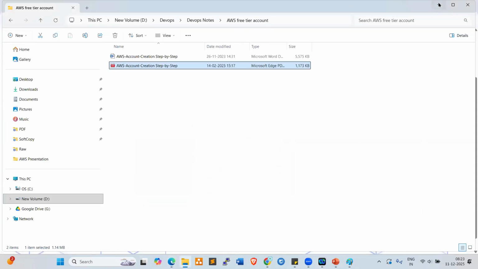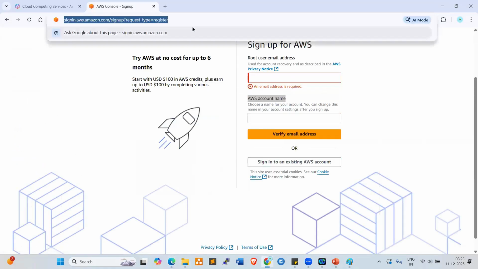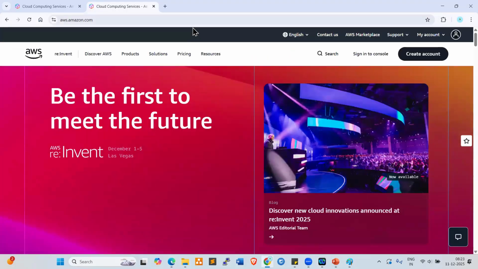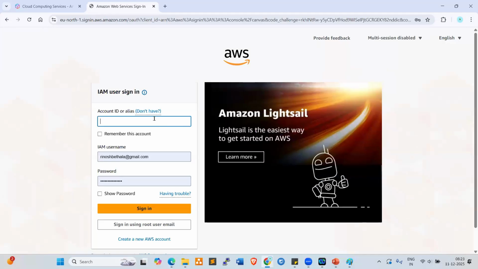Okay. Yeah. Now, once account is successfully created, now again you can give aws.amazon.com is the URL, right? Enter. Now click on sign into the console. Once you click on sign into the console, now it will ask you to provide your account ID. So this is IAM user ID. Don't log in as a IAM user.